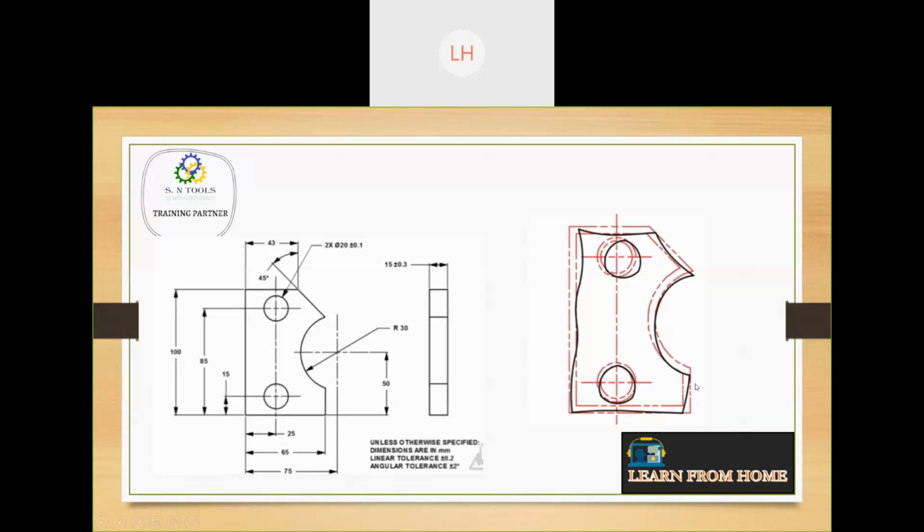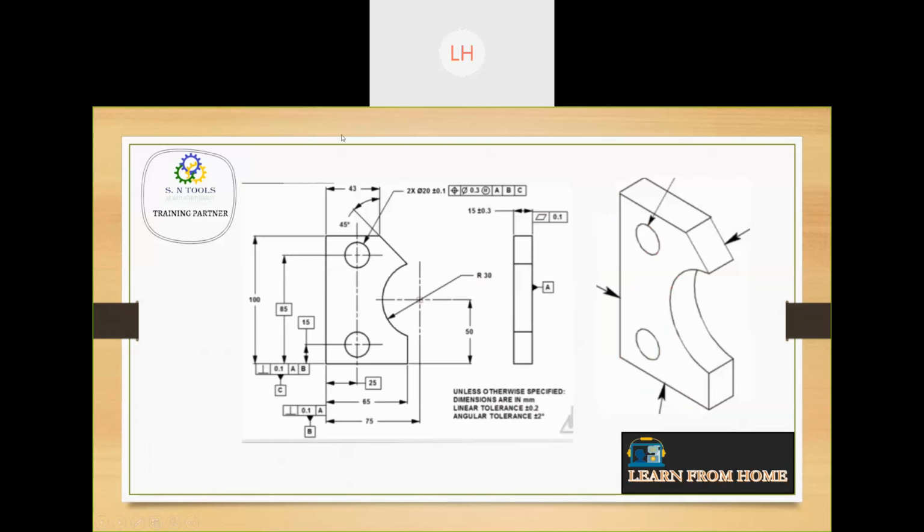Here as well profiles are not proper because the GD&T is not used. If the GD&T is used, see in this figure you can see the GD&T is used. So since the GD&T is applied, you can see the product is super. The product is proper.